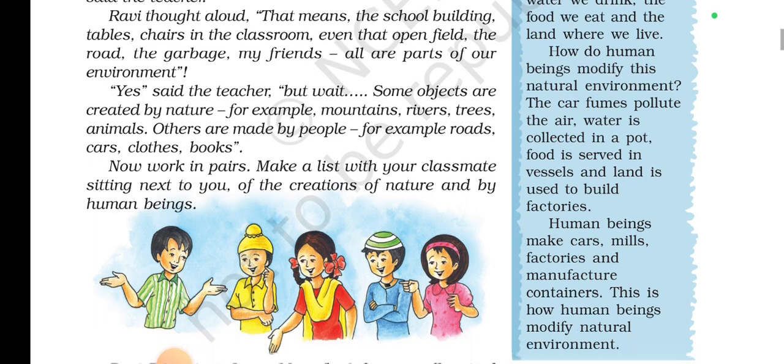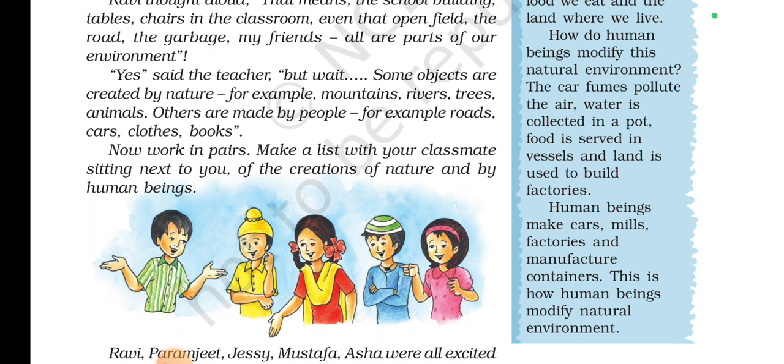Okay, so let's read more. How do human beings modify the natural environment? The cars pollute the air, water is collected in a pot, food is served in a vessel, and the land is used to build factories. Human beings make cars, mills, factories, and manufacture containers. So this is how human beings modify the natural environment.